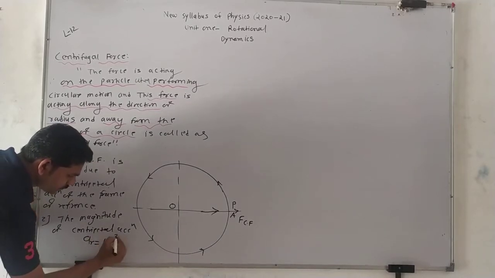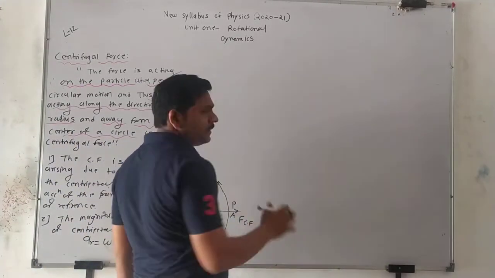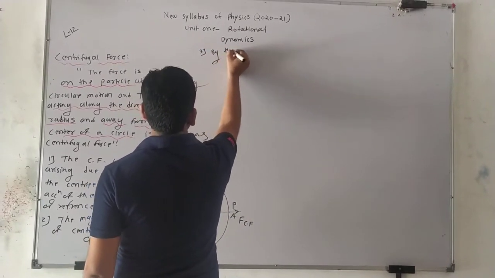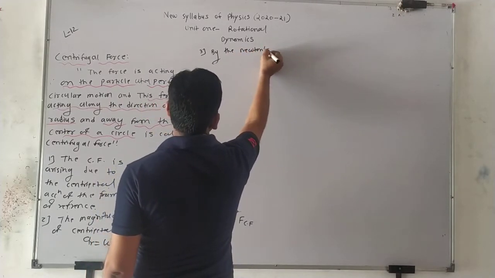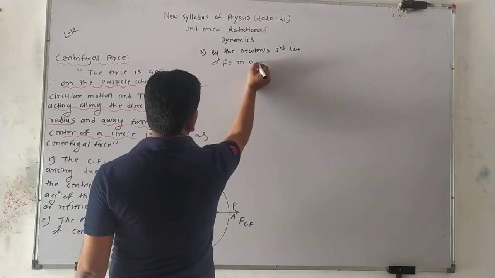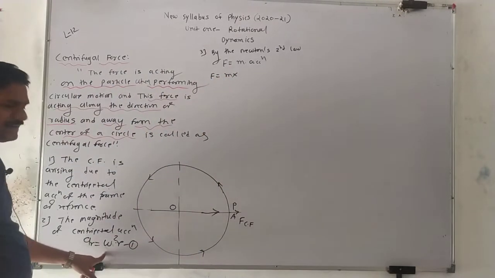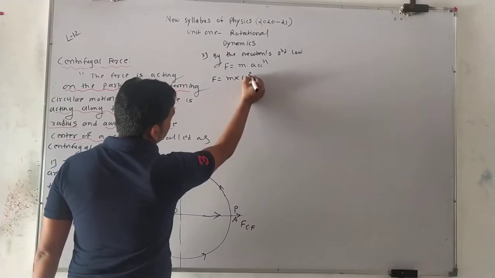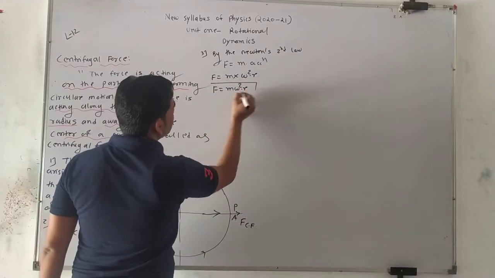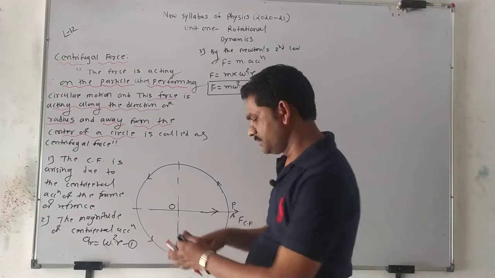What is? Omega square into R. This is equation number 1. So similar here, same as a centrifugal force. Third point, by Newton's second law, what is force? Force is equal to mass into acceleration. So what is the equation? F is equal to mass of the particle multiplied by the centripetal acceleration, omega square into R. So F is equal to m omega square into R.